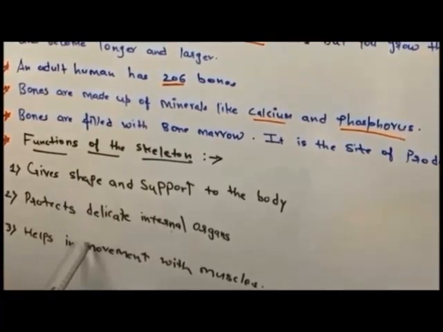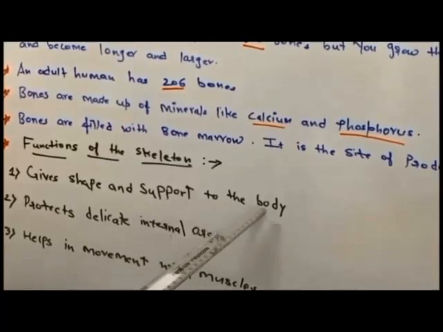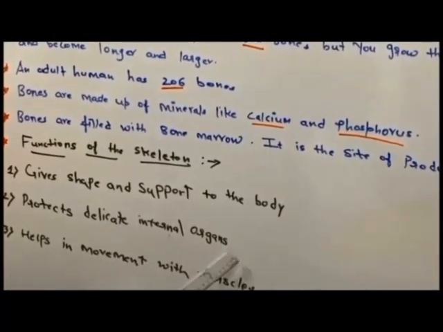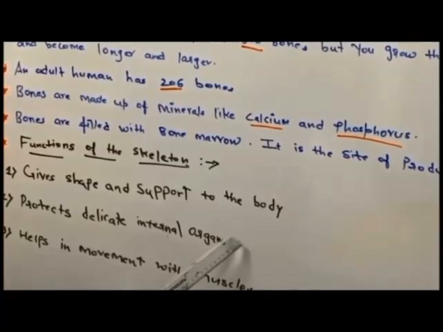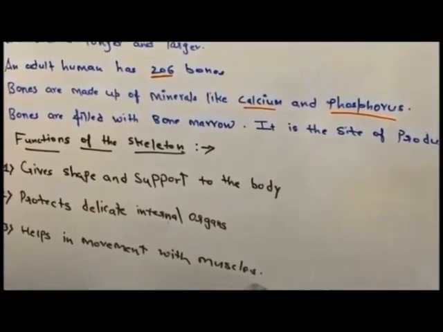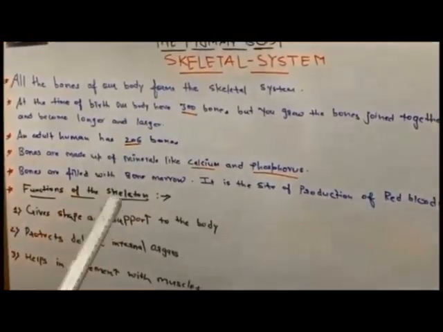So these are the functions of the skeleton. It gives support and shape to the body. It protects the delicate inner organs like heart, lungs, kidneys, etc. It helps in movements with the muscles. So that's it for the skeletal system.